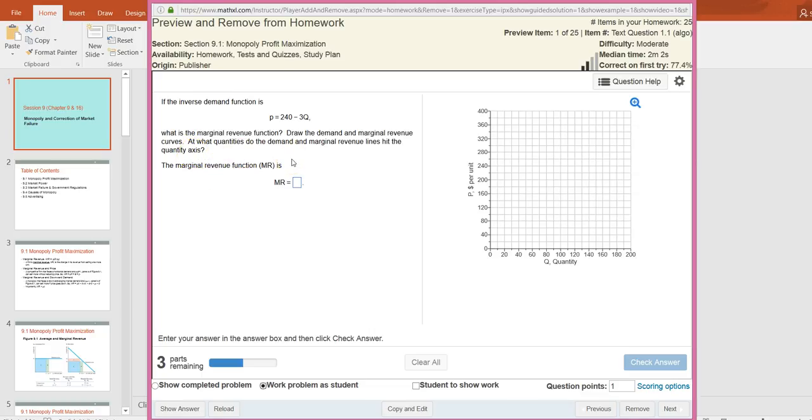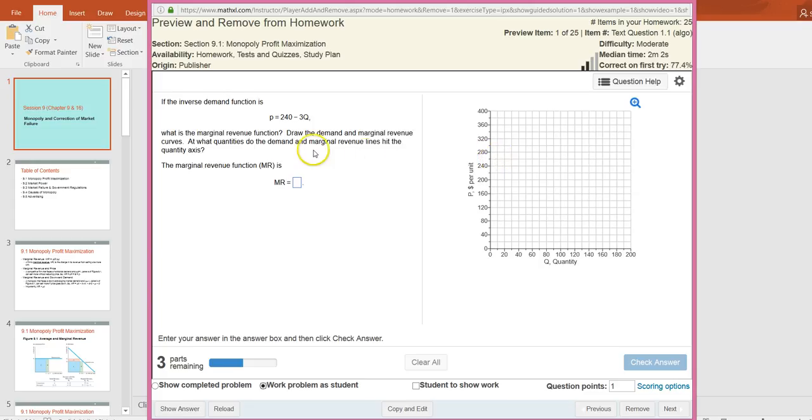So the first part is to figure out the marginal revenue function. In the text and in my PowerPoint lecture slides, it mentions that for the monopoly, if the inverse demand function is a linear function, then the marginal revenue is also a linear function with the same intercept with regard to the vertical axis.